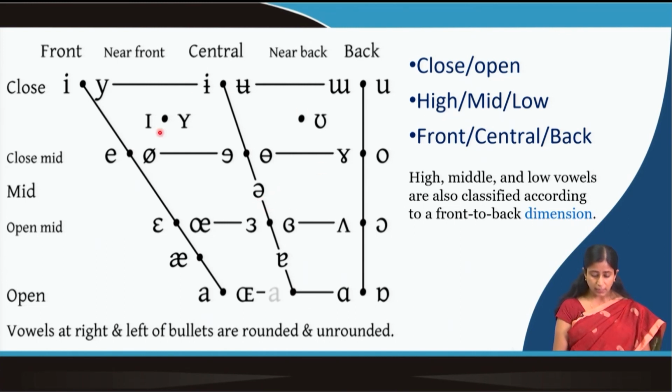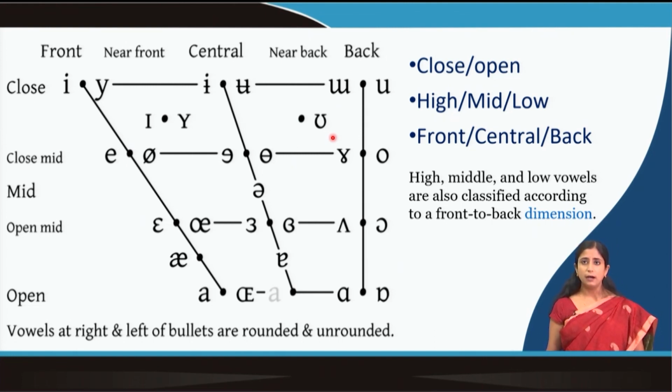So, this is how the different vowel sounds are produced. The dimensions are closeness and openness of the mouth, back and front of the tongue, and also mid, high and low, which is actually more related to the front, center and back of the tongue.